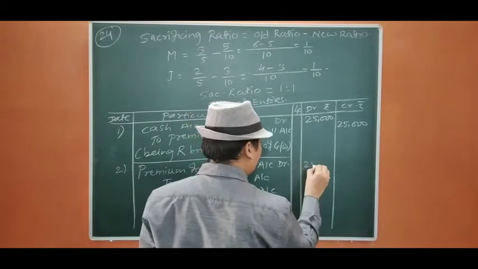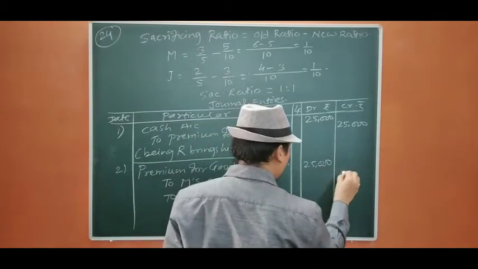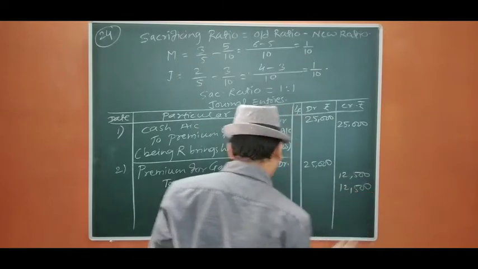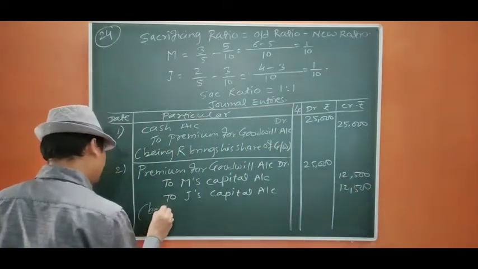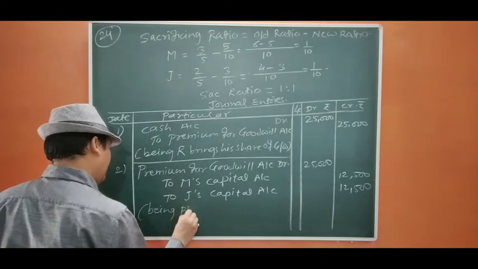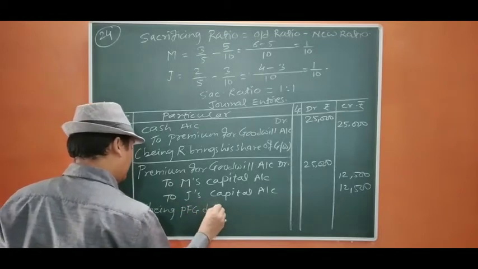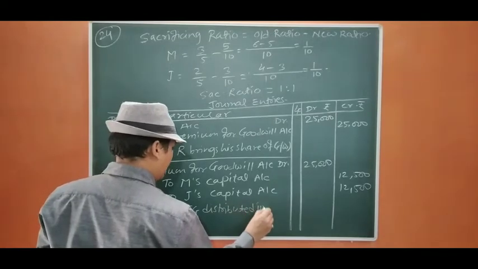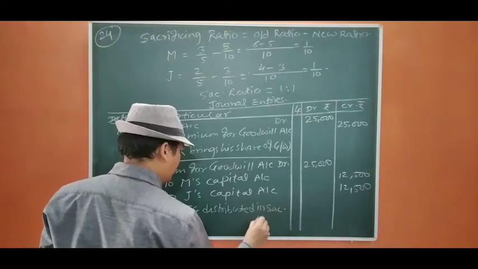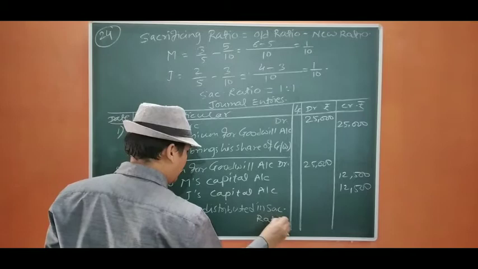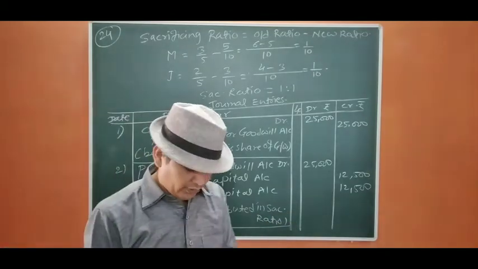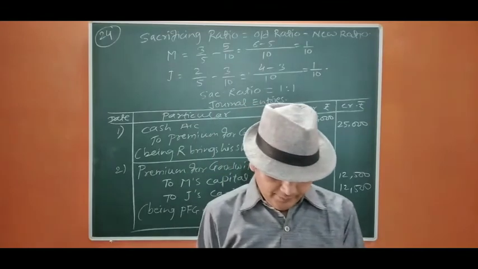This will be 25,000 equally, so 12,500, 12,500, being PFG distributed in sacrificing ratio. Okay, this is the end of question number 24. Now we move to question number 25.